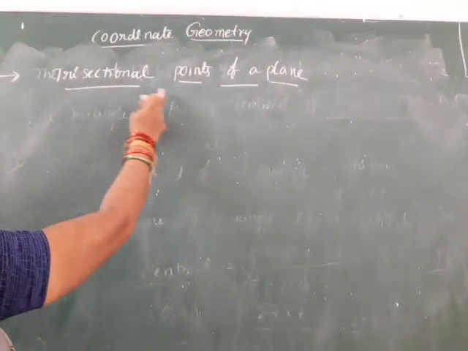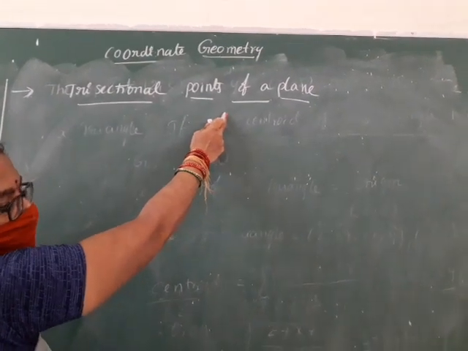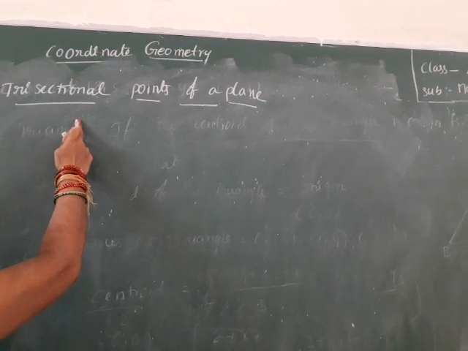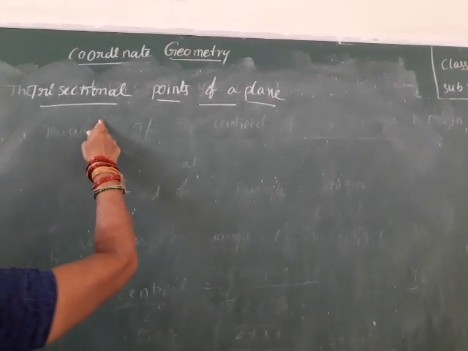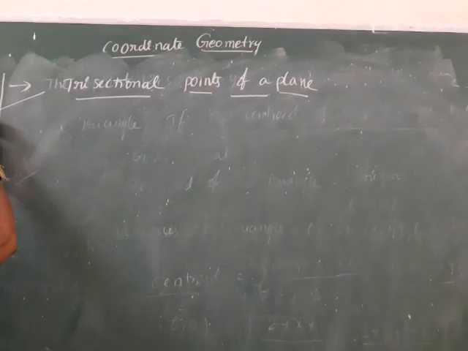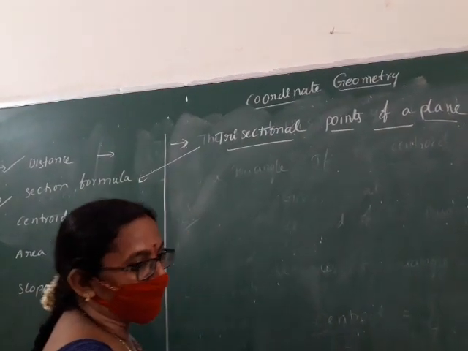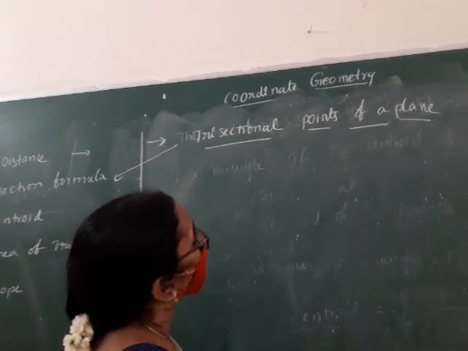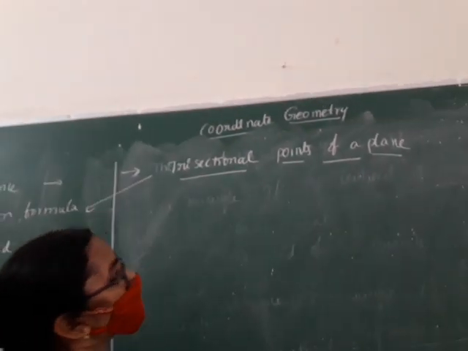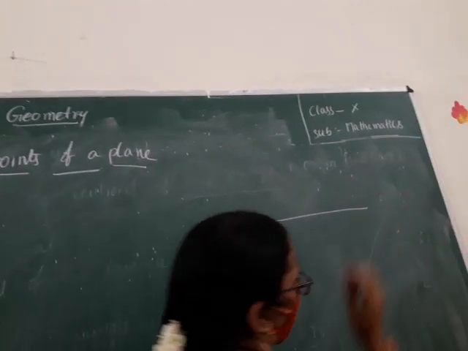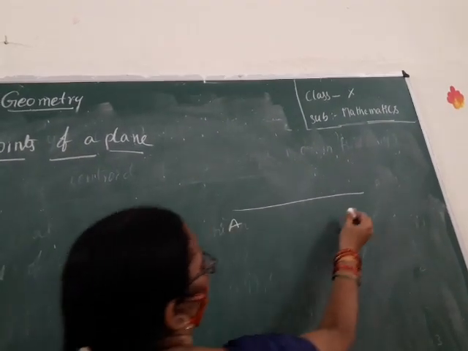Children, the next concept is trisectional points of a plane. Can you guess which concept this belongs to? We already learned that it is the section formula. Tri means 3. Sectional means divide. Points of a plane. This is a line segment. What is the name of the line segment? AB.